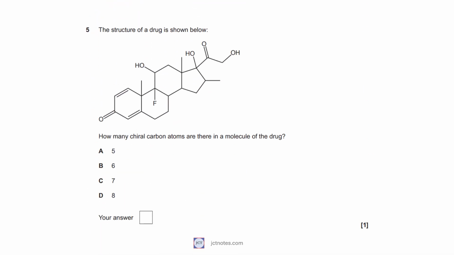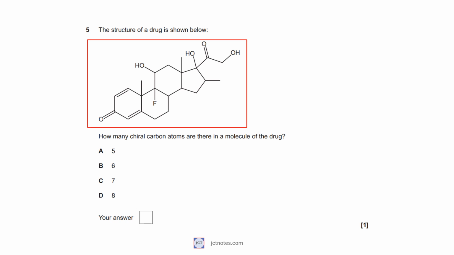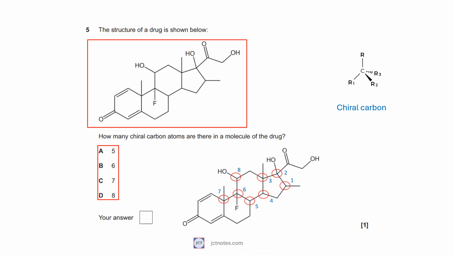In question 5, we are asked how many chiral carbon atoms are there in a given structure. 5, 6, 7, or 8. A chiral carbon is a carbon with 4 different groups attached. We need to be careful that we are considering the whole group attached, not only the next atom. Counting the number of chiral carbons, I get 8, and the answer is D.